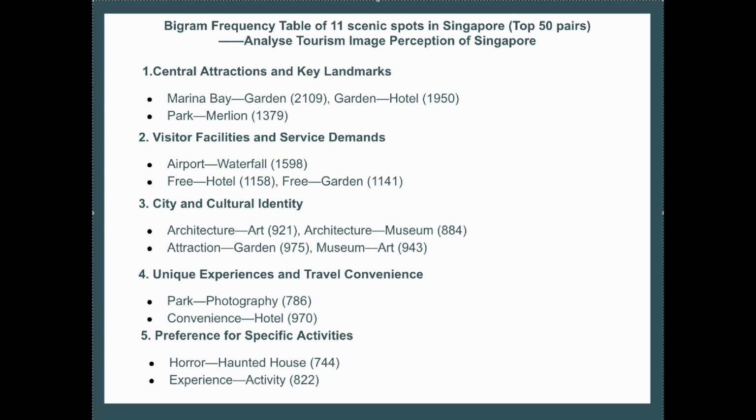Next, we also see Park and Malayan, where Malayan is one of Singapore's most iconic statues, strongly associated with parks as well. Then we can also observe how tourists prefer unique experiences and travel convenience, and they also have preferences for specific activities.